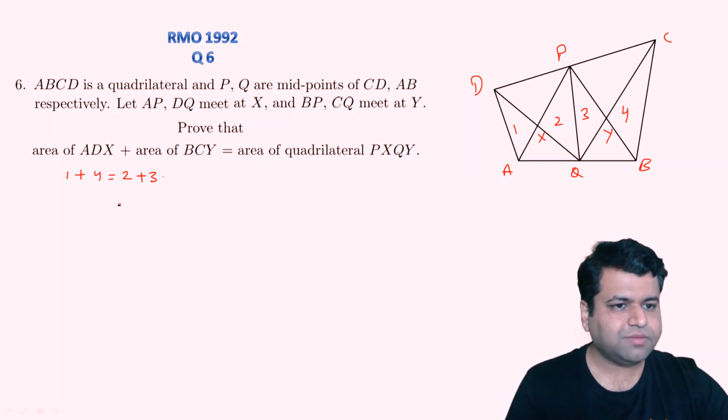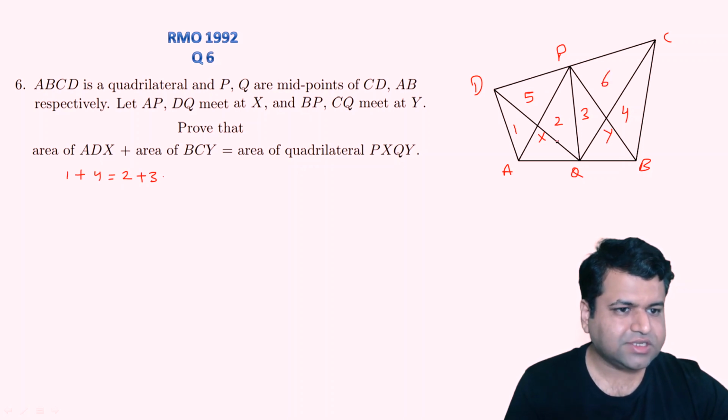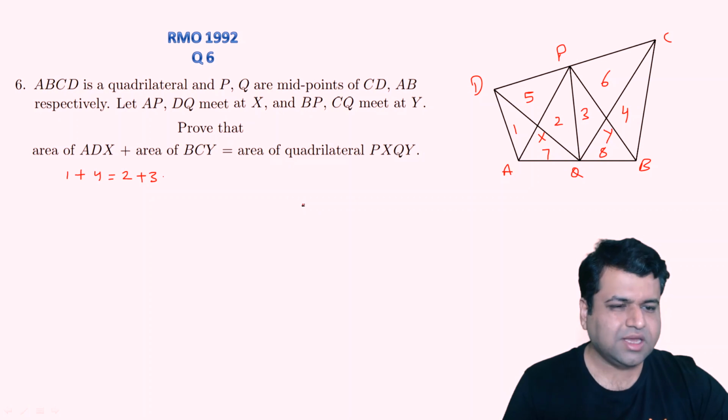Chalo, let's see how we can prove this. Let's represent the remaining areas of the triangles as, let's say, this is 5, this is 6, this is 7, this is 8, right? Just to keep the calculations easy, otherwise we need to write a lot of names like area of triangle AQX and stuff, right?